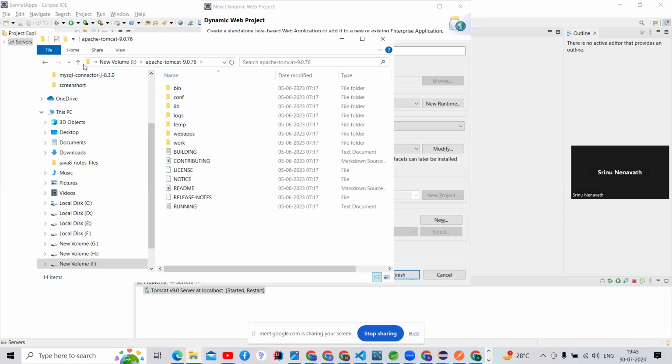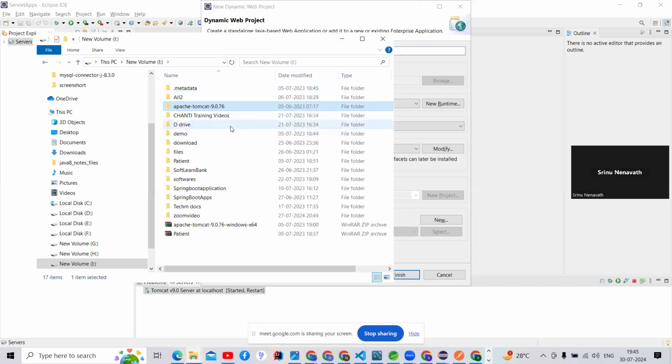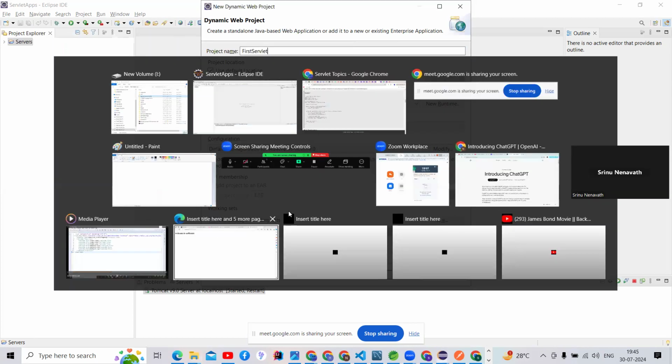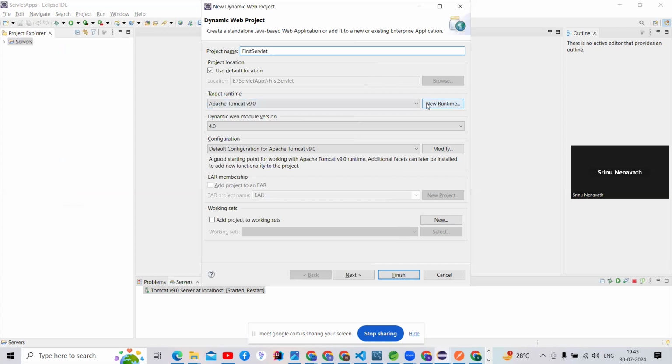You should install the Tomcat server from the browser, or else I will share the server with you. No need to worry. After that, we can configure here, guys. See here, there is an environment. If initially Tomcat does not appear, we need to give the location where our server is available. Then it will be configured to the Tomcat server. After that, we are not able to do anything else, we need to click the next button.